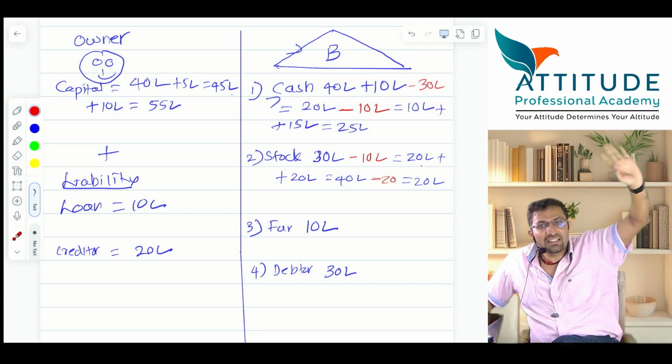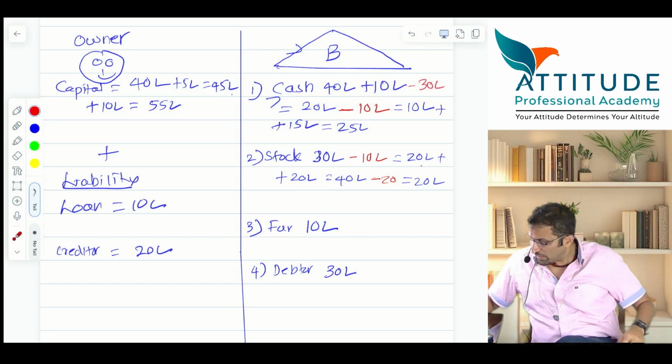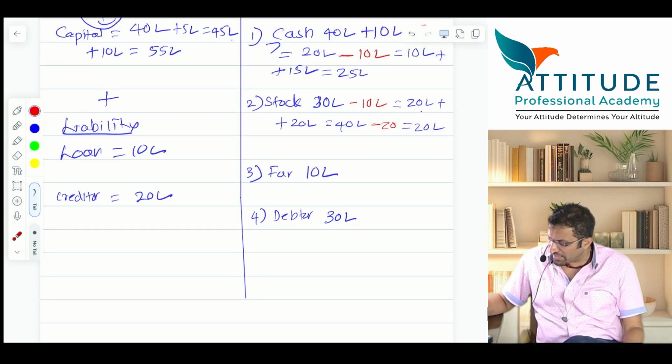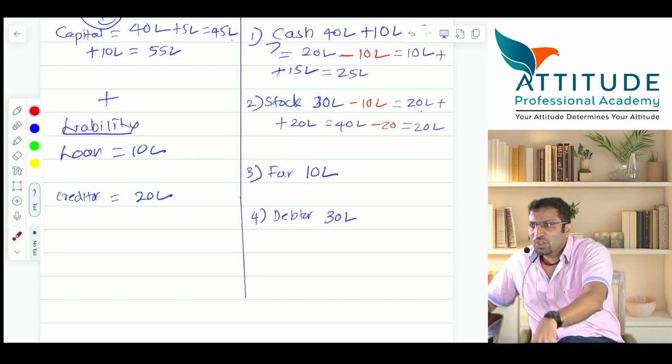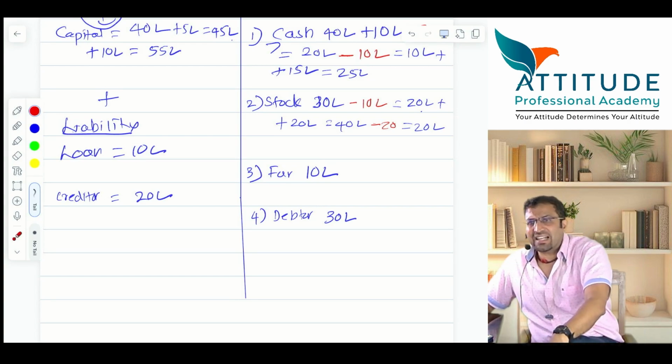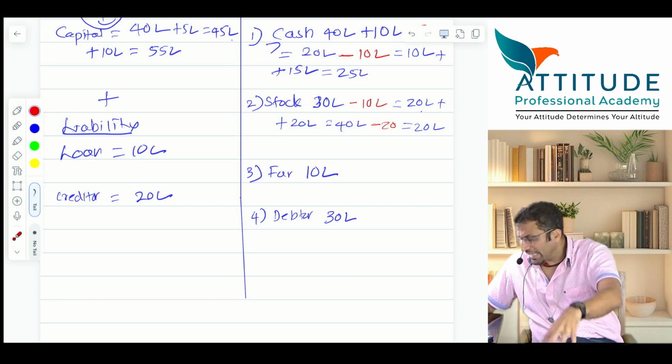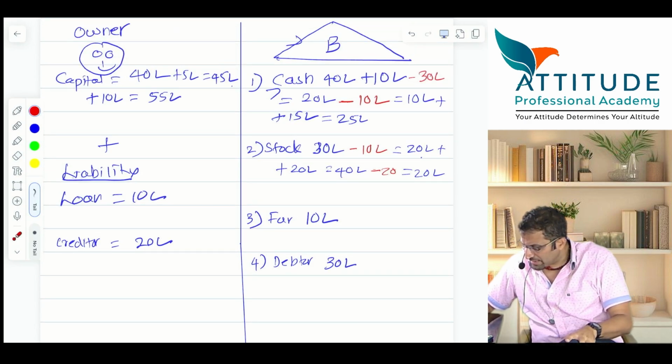Understood? Okay. How much is the amount to be received from debtors? 30. Now please answer this. You are saying to the debtor, okay, you give me 29 lakhs, 1 lakh I'll give you discount. So the debtor gives you 29 lakhs, and you are giving the debtor a discount of 1 lakh. Please tell me the transaction.